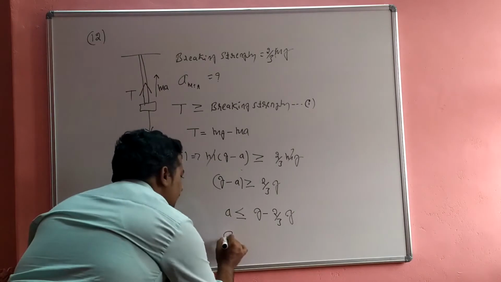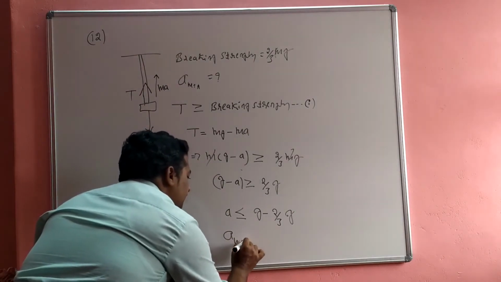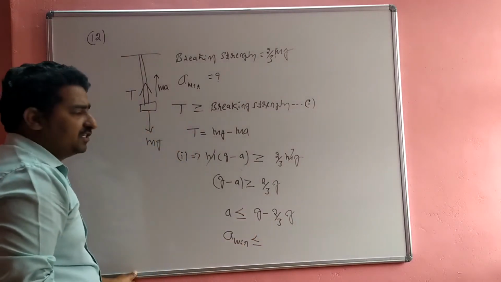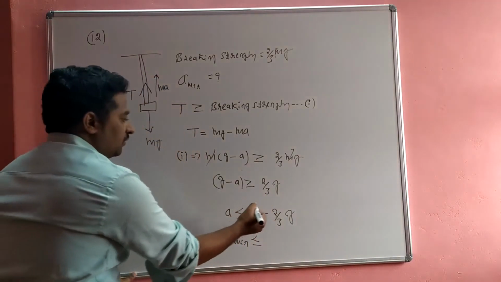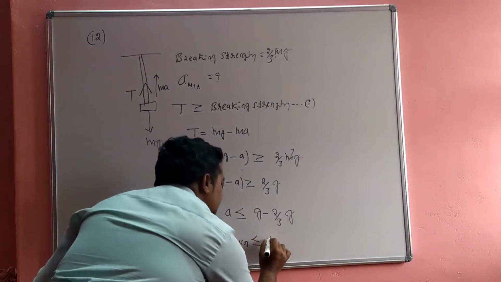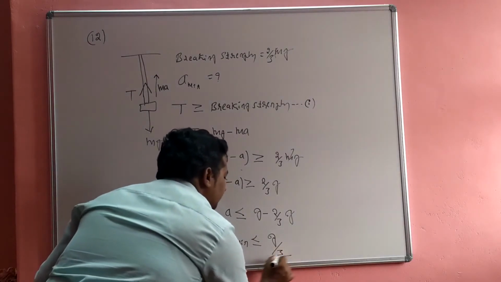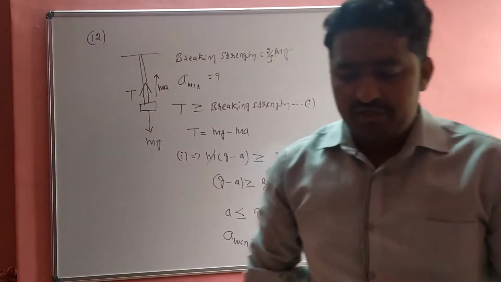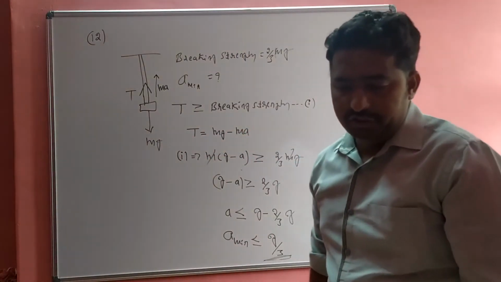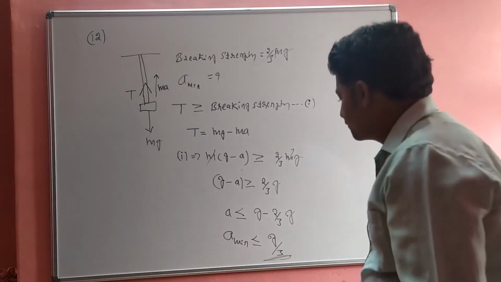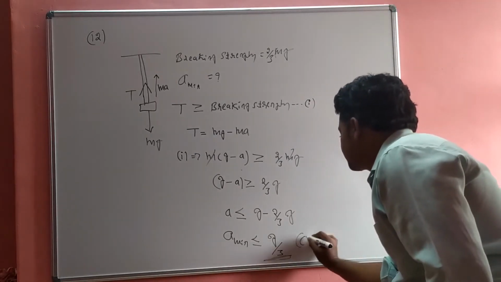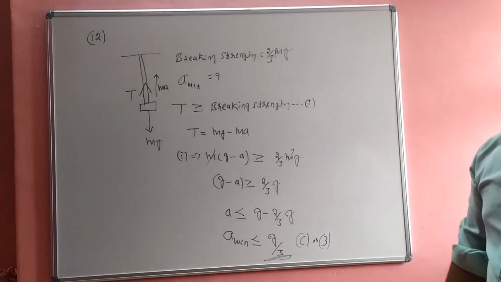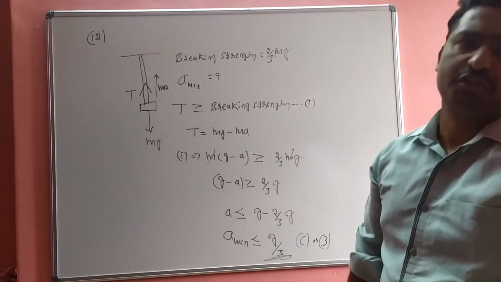This is the a minimum value. So the final answer, 3g minus 2g, is g divided by 3. So the minimum acceleration required is g divided by 3. Option C, the third option, is the correct answer for the 12th question.